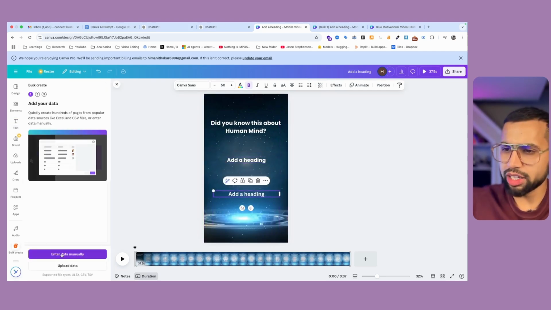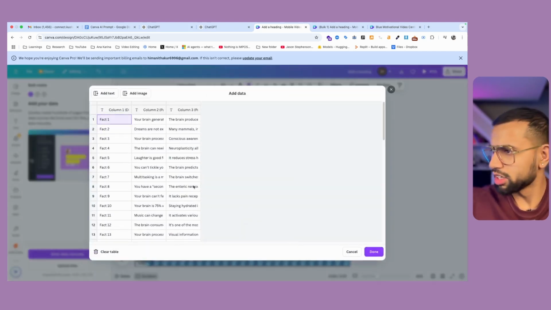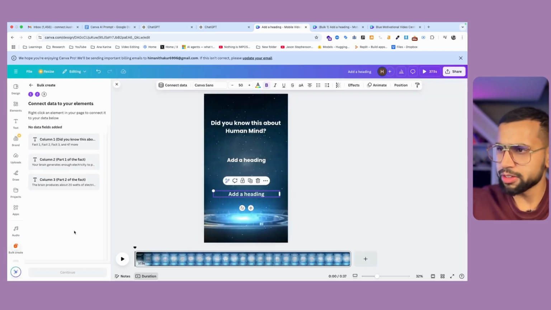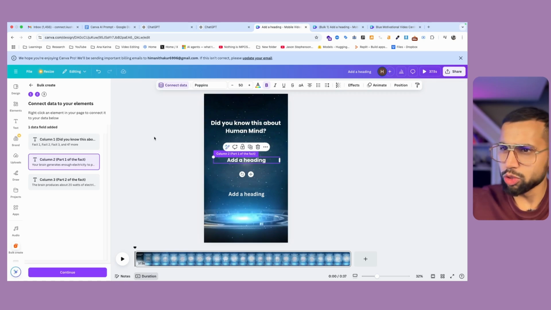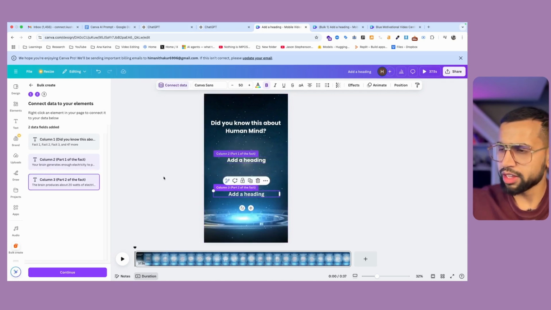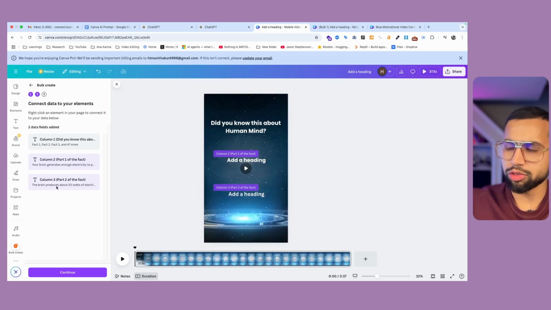I'll go back on bulk create. I'll take a look here, come back on done, and just connect data. I don't want to connect part 1 because it says fact 1, fact 2, fact 3. I really want to go with this thing as a constant. Come back on this and connect data of column 3 with this heading.